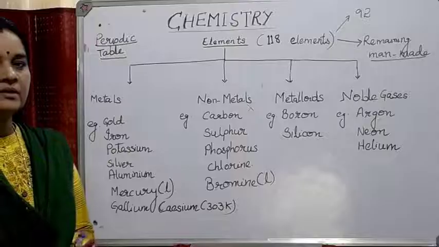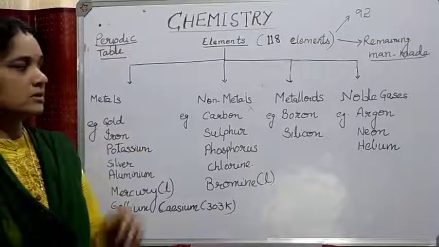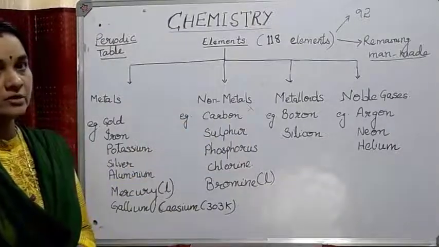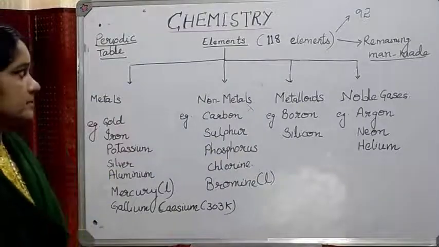I want all of you to look into the slide and the explanation and understand what metals and non-metals are and their properties. So children, we had learned about physical change and chemical change. Now look at the flow chart of elements. Let's study the different classification of elements.